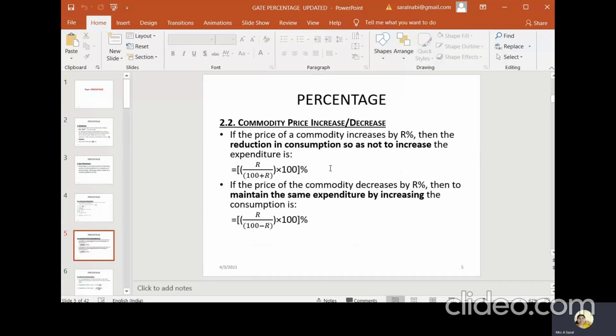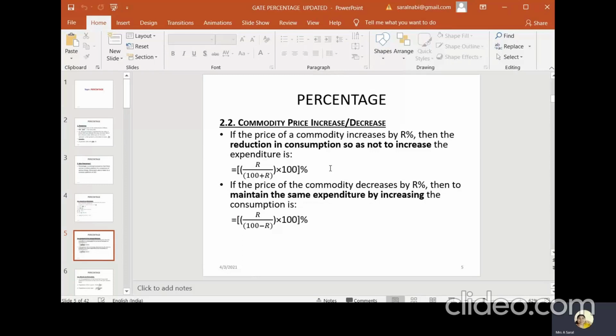This is the formula we can use whenever the question consists of commodity price increases or decreases. They will ask you to calculate the expenditure or the consumption. If the commodity price increases by R percentage, it is R by 100 plus R. If the commodity price decreases by some percentage, you can write the formula as R by 100 minus R into 100%.